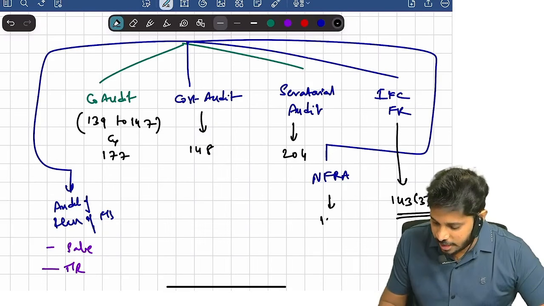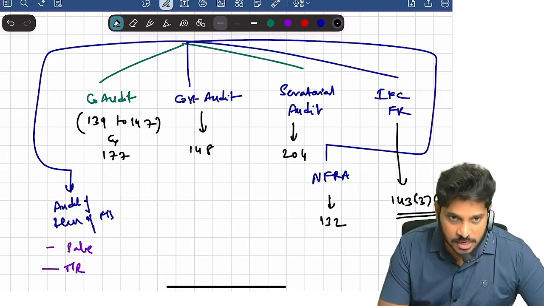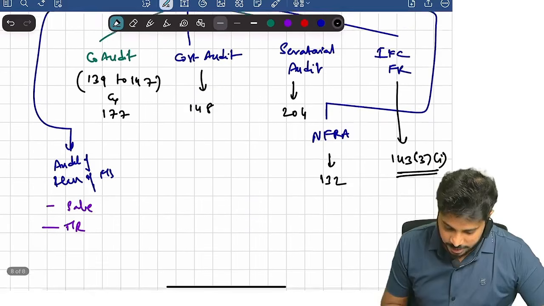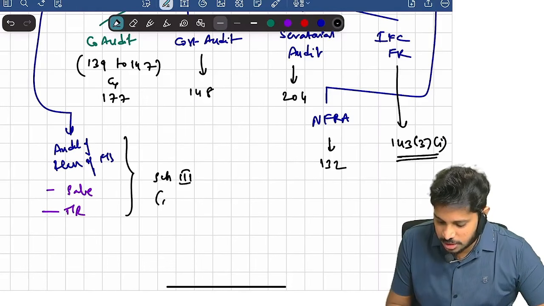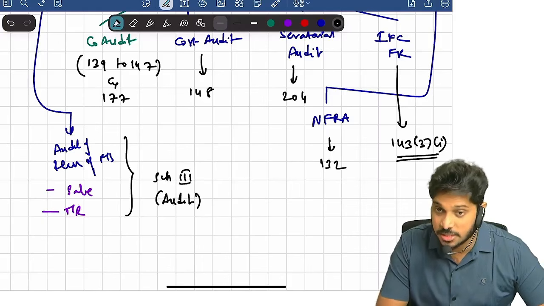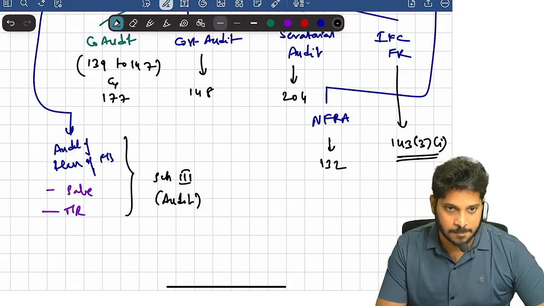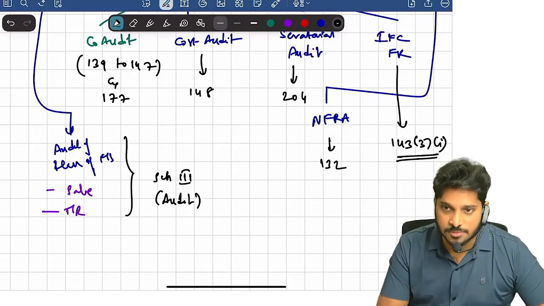Then NFRA, we have a section called 132 under the Companies Act. That deals with NFRA. Whereas audit of items of financial statements, we are going to discuss Schedule 3 audit indirectly. So, how to audit various items of financial statements.